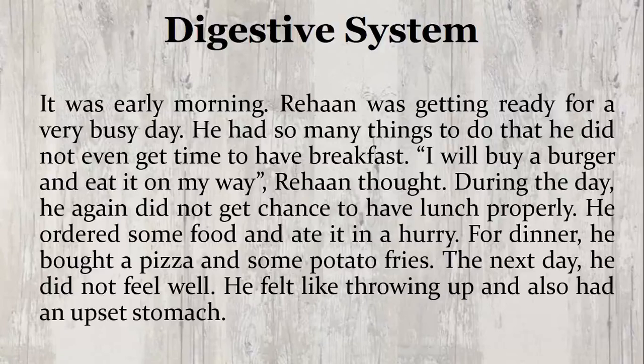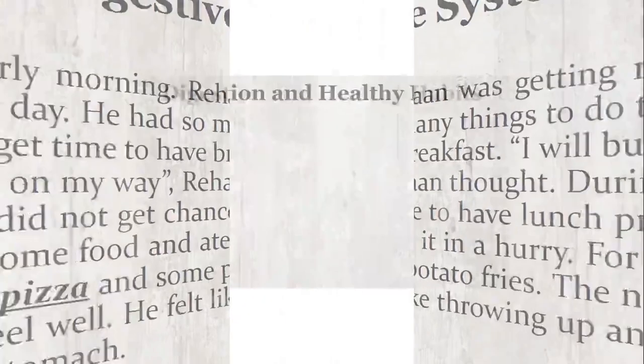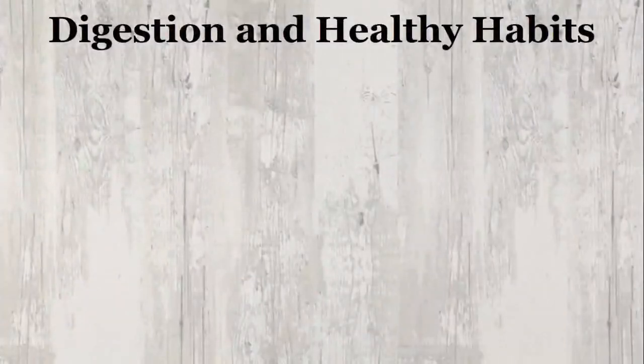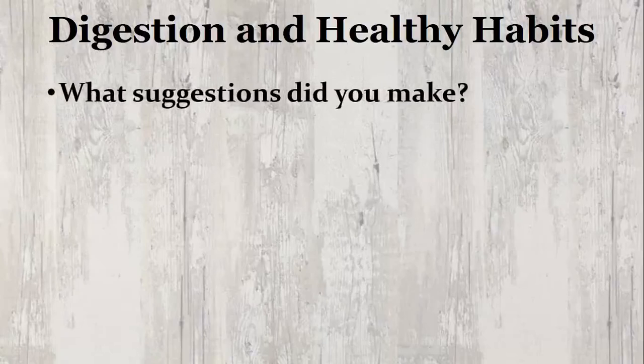I hope you have done your work. Now tell me, what did you underline in the passage? What are the two things that can cause digestive problems? Yes, burger and pizza. Next, what suggestions did you make that Rehan should have done to avoid digestive problems? You are right. He should take healthy food.